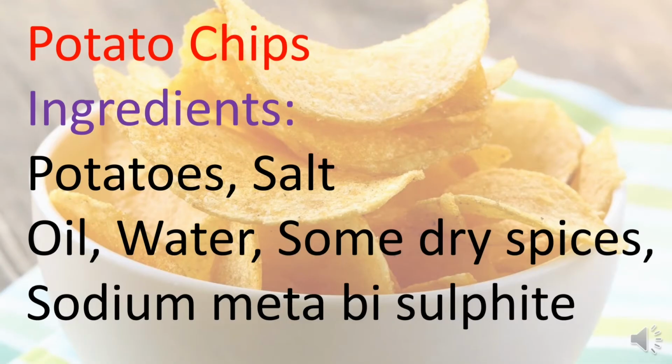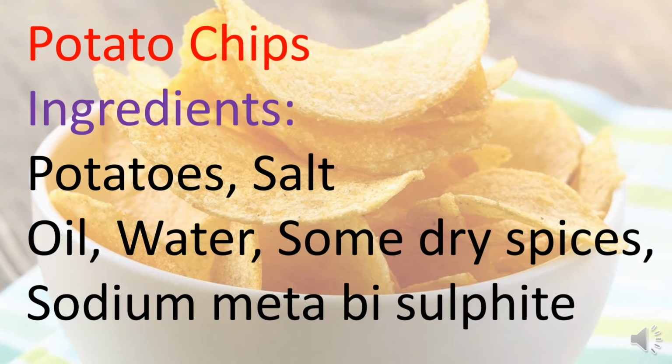The main ingredients for preparing potato chips are mainly potatoes, then salt, oil, water, and some dry spices like turmeric powder or chili powder, then sodium metabisulfite. Firstly, the potatoes should be peeled, and it is very important. The slices of potatoes should be thin, and then kept inside salt water.